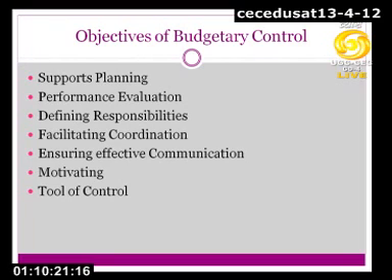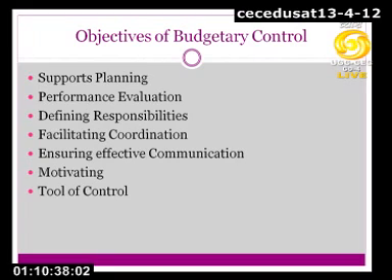The next thing I would like to talk about is objectives of budgetary control system. The first important objective of laying down a budgetary control system in any organization is that it supports planning.